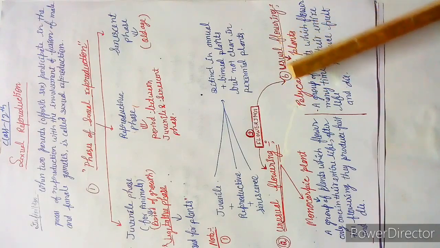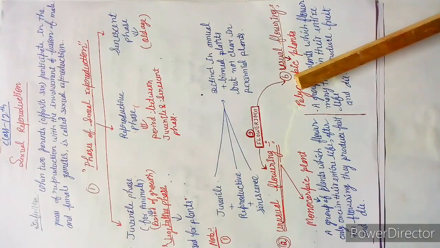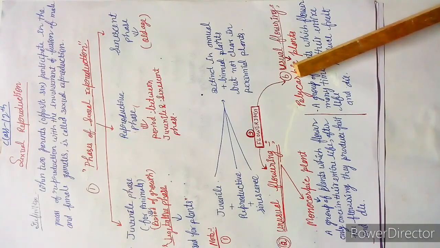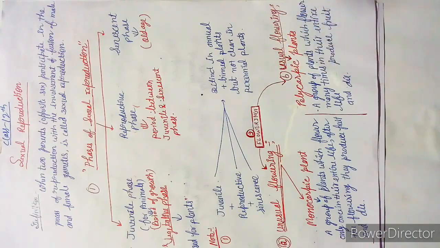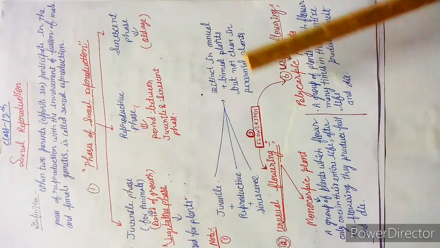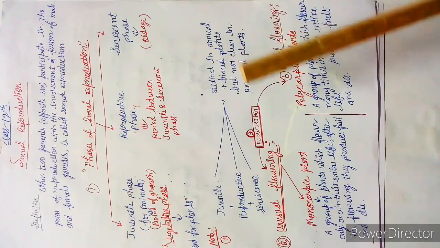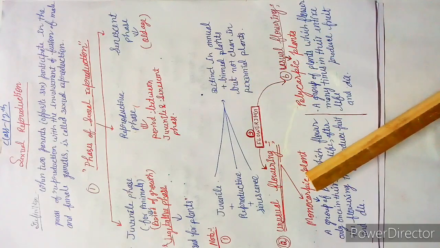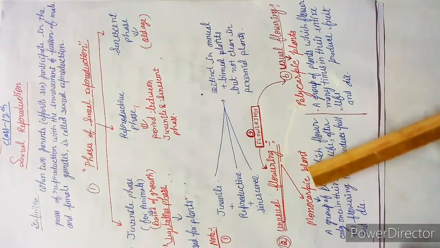But in the case of usual flowering, they flower, produce fruits containing seeds, and they do not die. After some time they flower again, fruit formation takes place again, and this repeated process continues for many years, for example 2, 3, 5, 6, 10 years. But in unusual flowering, the plant dies after that. Such plant groups are known as monocarpic plants.